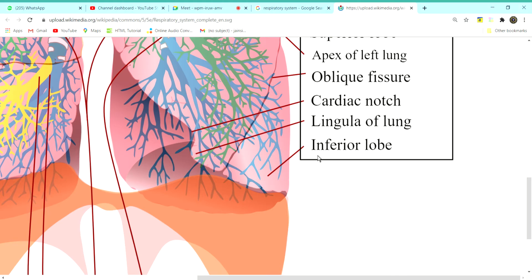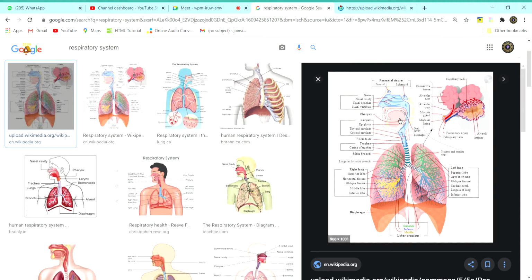See, this is the inferior lobe, this is the superior lobe. Maybe I'll reduce the picture. Now you can see you have a superior lobe, the middle lobe, and the inferior lobe. On the left you have only a superior lobe and a small inferior lobe. Here you have a transverse fissure, a horizontal fissure, which divides it into an extra lobe. The left lung doesn't have it.